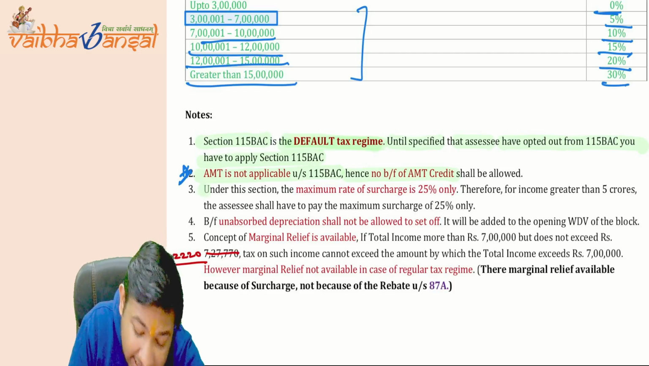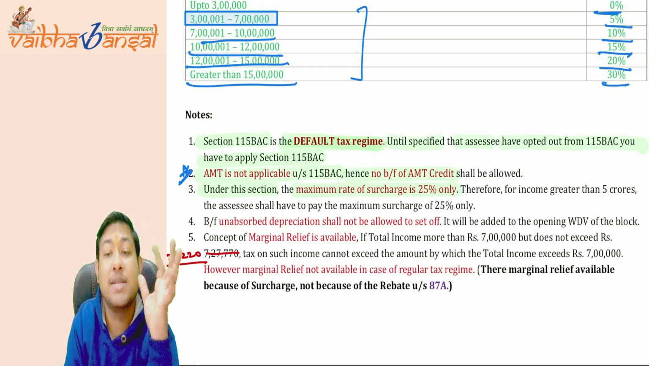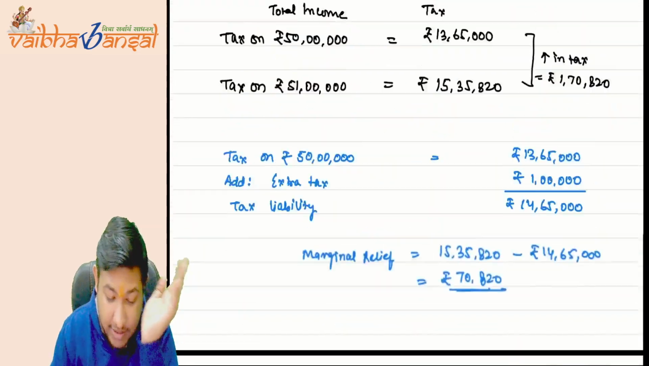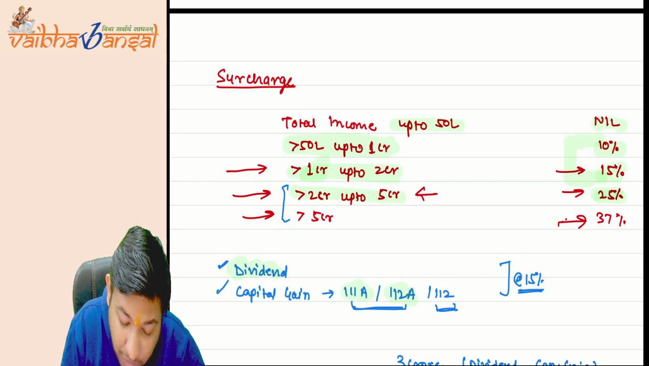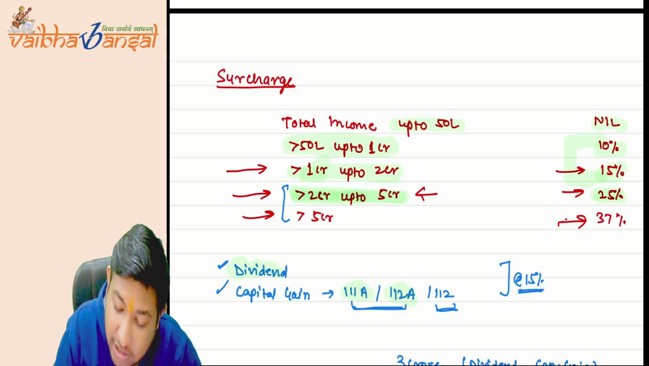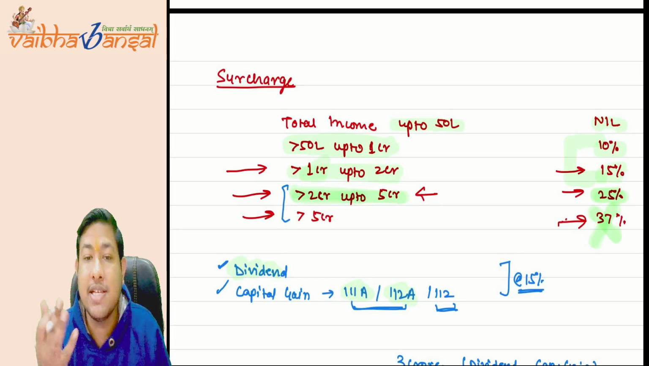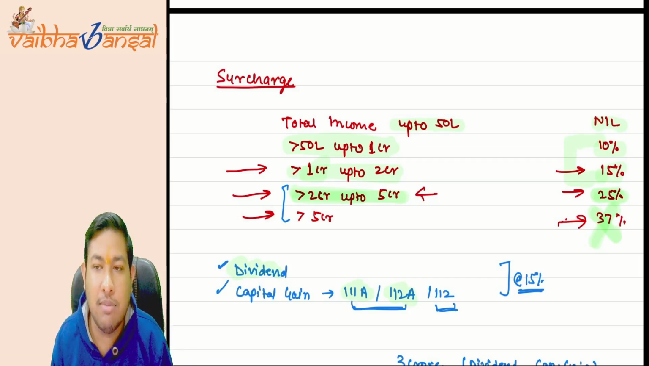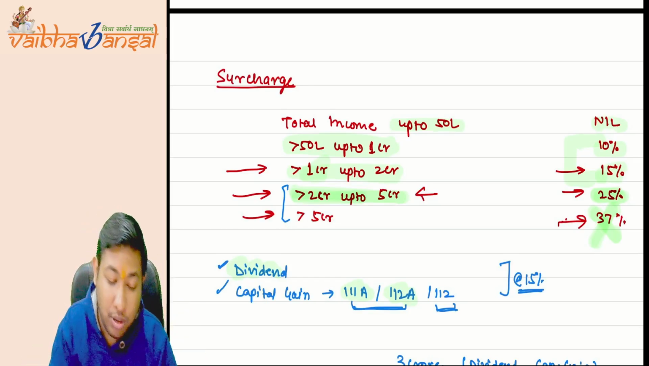Under this section, the maximum rate of surcharge is 25% only. You have studied the surcharge rates here. But here, for income above 2 crore in the new tax regime, it is 25% only. The concept of 37% in the new tax regime under 115BAC is abolished. So if you are earning above 2 crore, your surcharge rate will only be 25%. The surcharge rate of 37% is abolished. I hope it is clear.